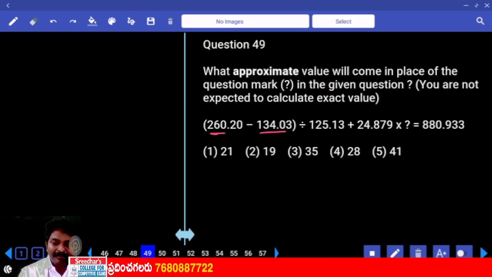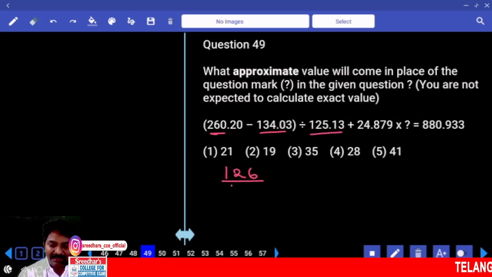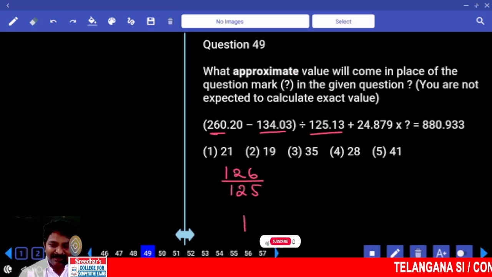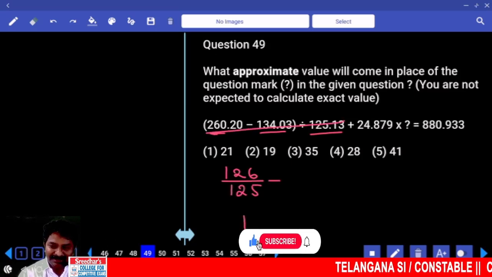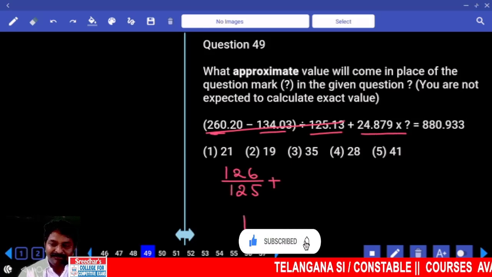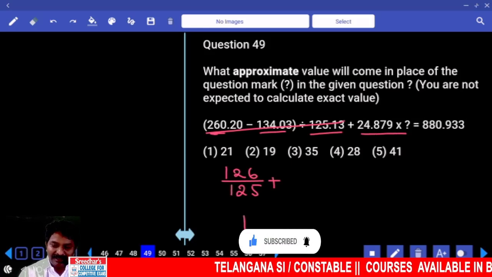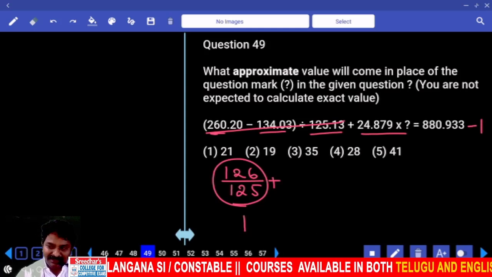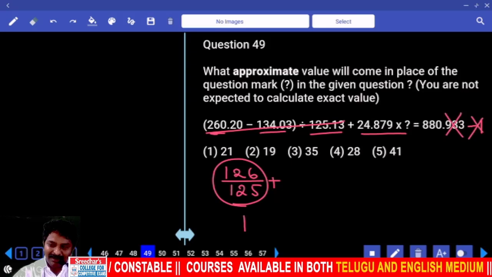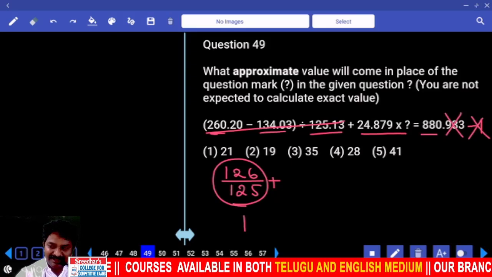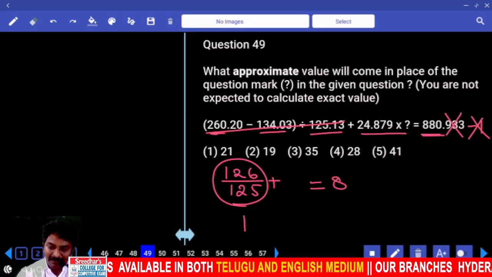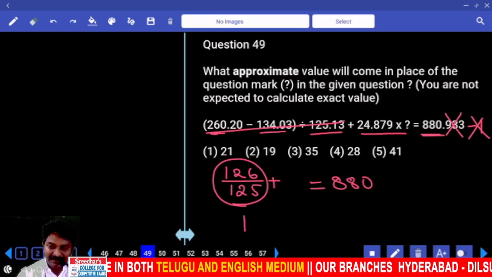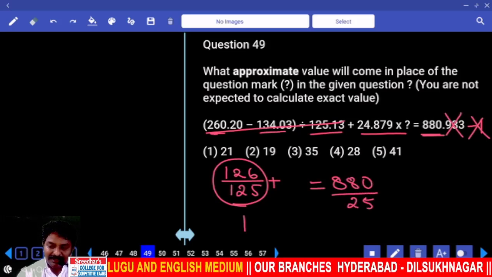260 minus 134, 126 divided by, approximately, forget about it, plus 25 into x. How much is this number? 1 goes to right hand side, minus 1. 0.9 and 1 gets cancelled. How much is left in right hand side? 880 divided by 25.